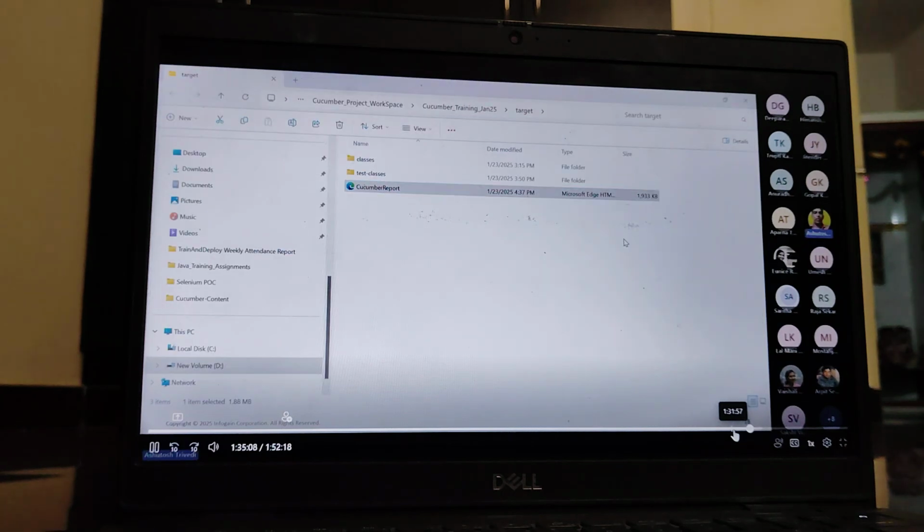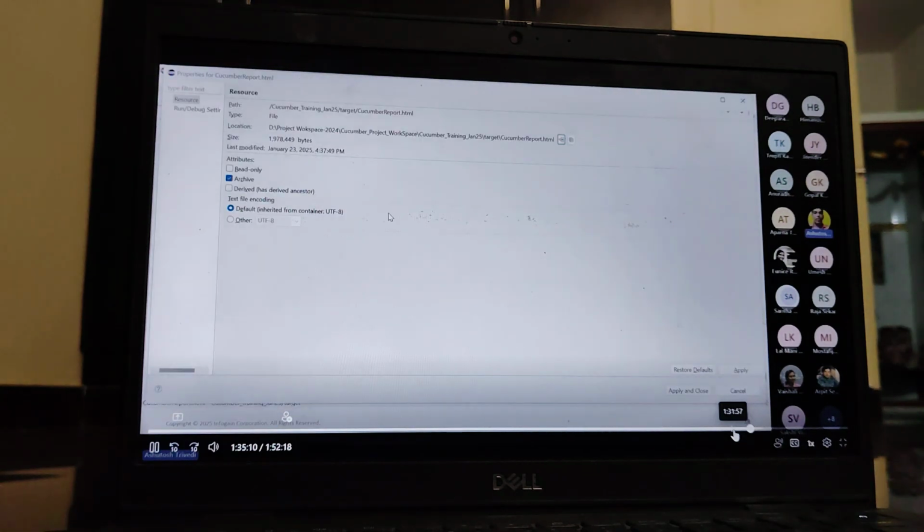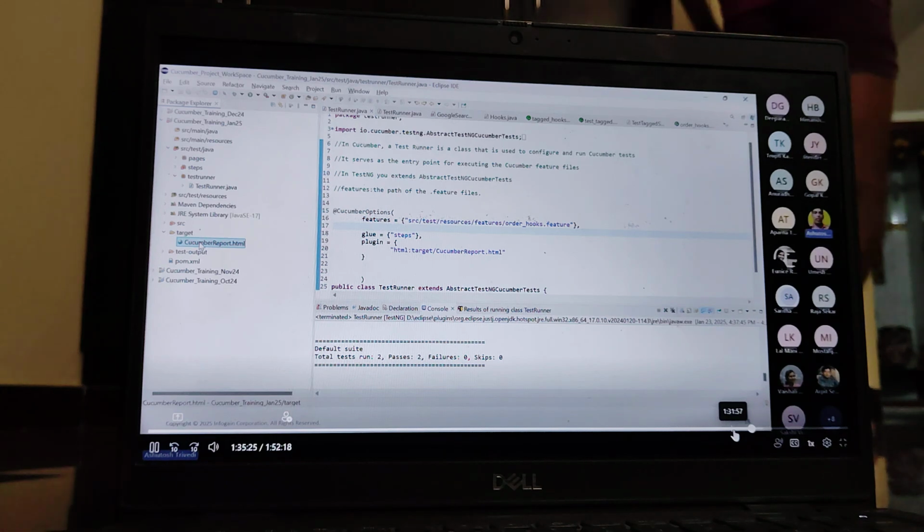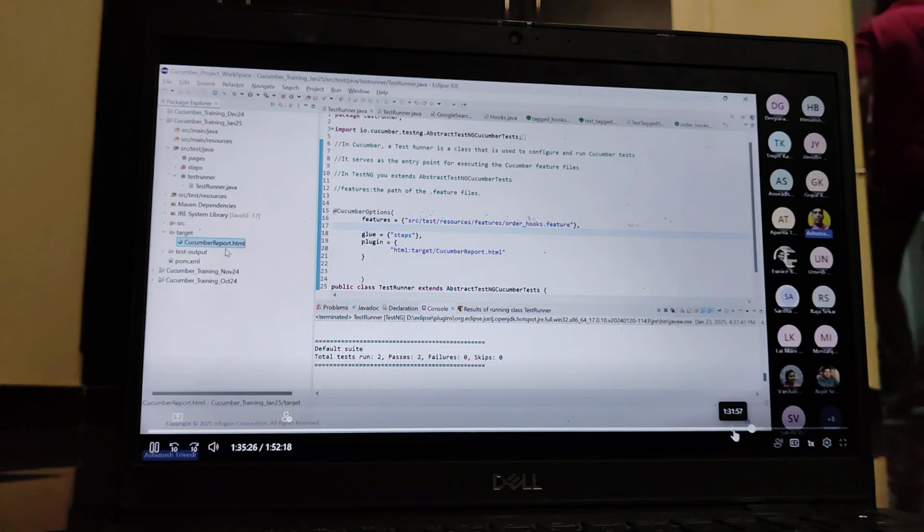Okay, go back to your project once again, guys. Let's close this. My requirement is that I want to generate reports in different formats like HTML format, JSON format, and XML format. And I want to create one folder, and under that folder we want to place all these files.